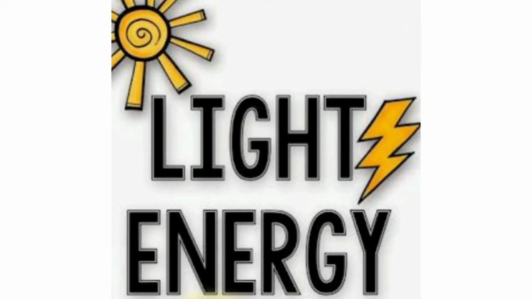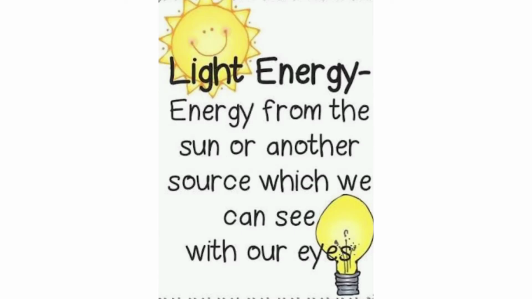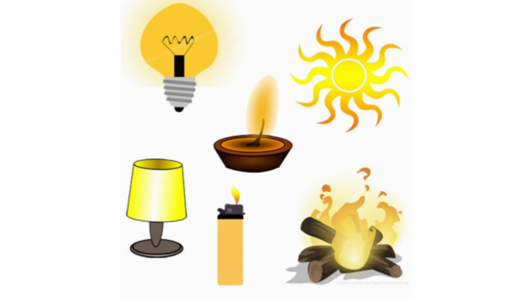Next type of energy is light energy. Light energy is the only form of energy which is visible to the human eye. It is energy from the sun or another source which we can see with our eyes. The sun is the main source of light on earth.